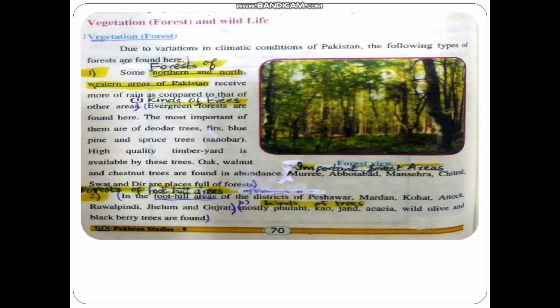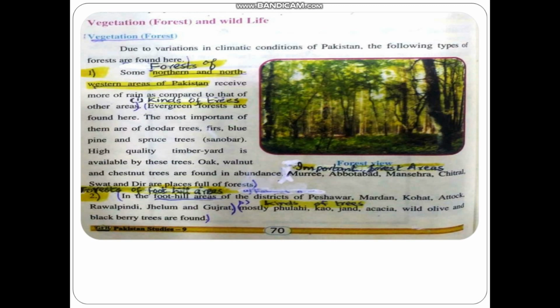Now come to the second part: forest of the foothill areas. Now that was the top, and now we come to the bottom areas. In the foothill areas of the districts of Peshawar, Mardan, Kohat, Attock, Rawalpindi, Jhelum and Gujrat. What kinds of trees are here?